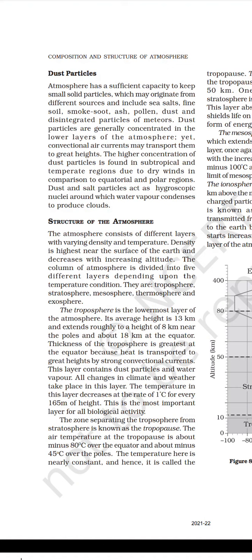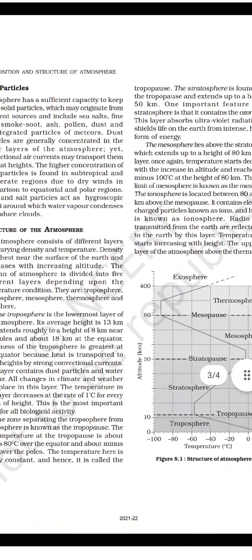The zone separating the troposphere from the stratosphere is known as the tropopause. The air temperature at the tropopause is about minus 80 degrees C over the equator and about minus 45 degrees C over the poles. The temperature here is nearly constant and hence it is called the tropopause.